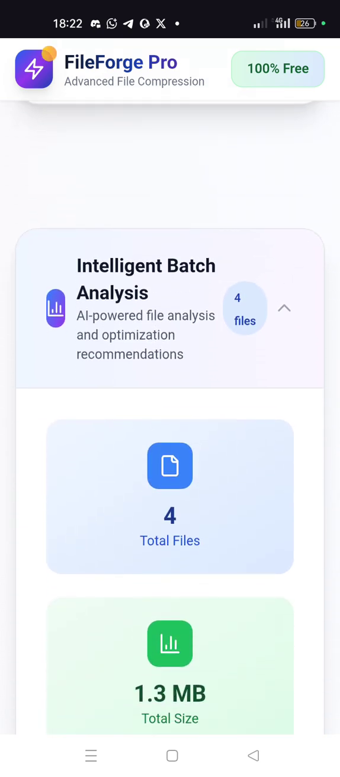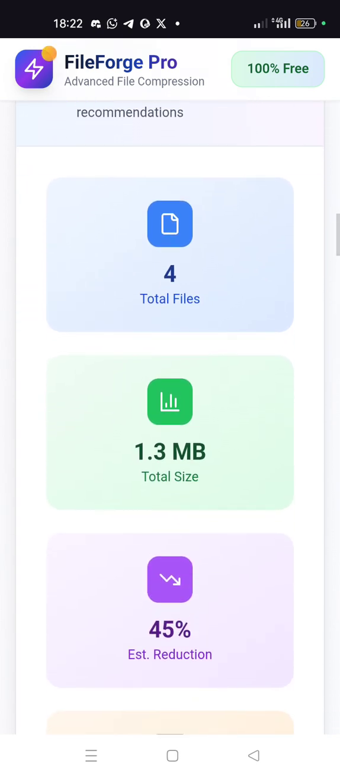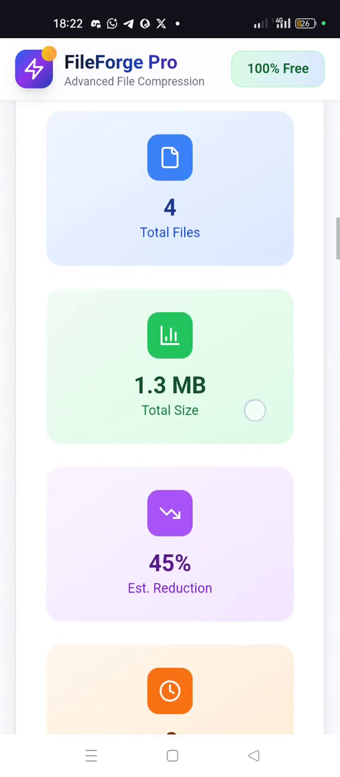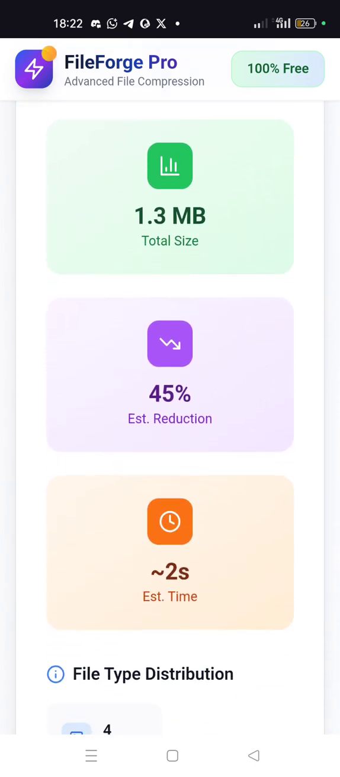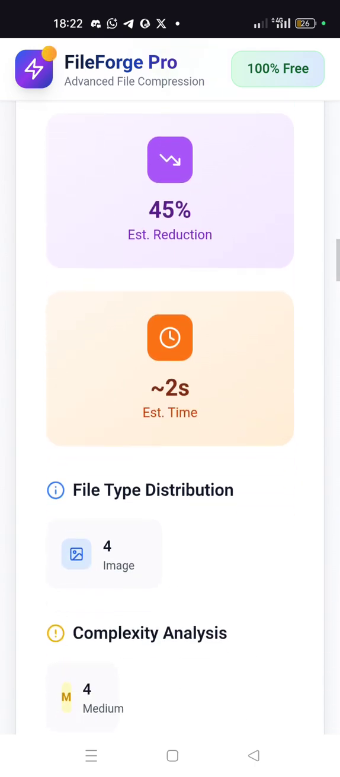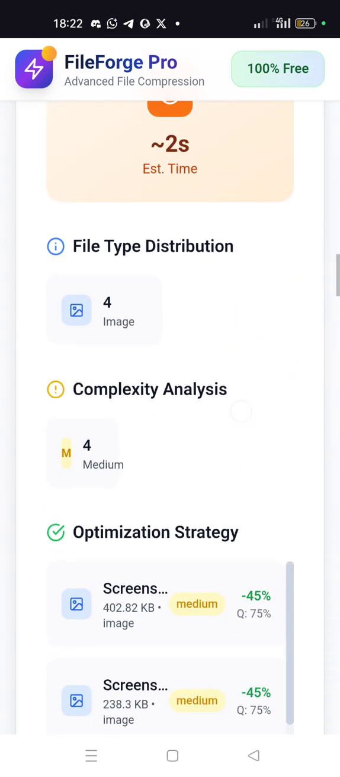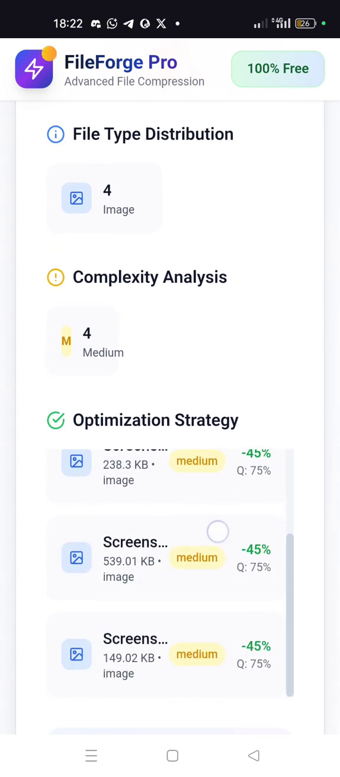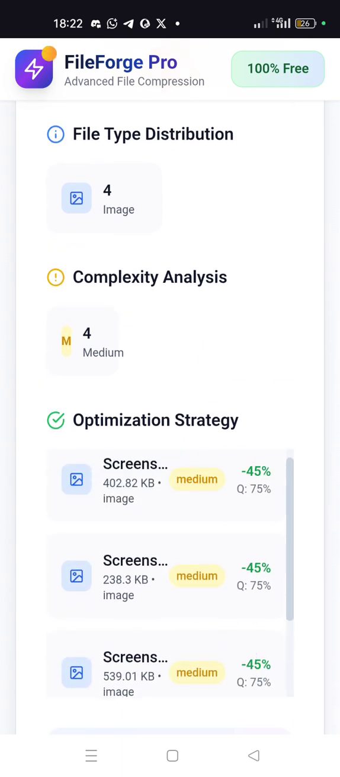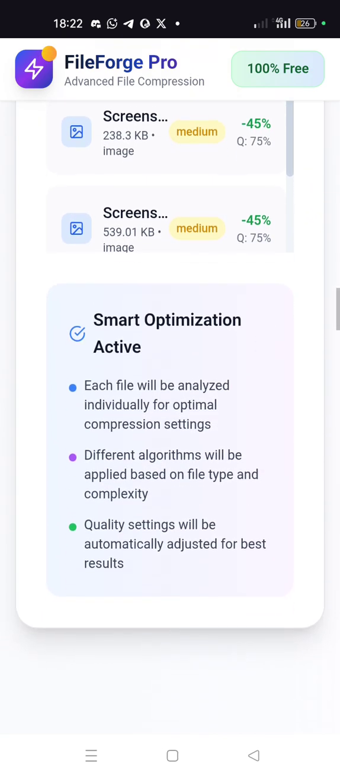Then the intelligent analysis, and this is the intelligent analysis, AI powered, so showing 4 files uploaded, and total file size is 1.3 megabytes. Estimated reduction should be 45%, and not to lose the quality. Estimated time for the compression should be 2 seconds. For image, for medium, see it has already reduced the size by 45%.